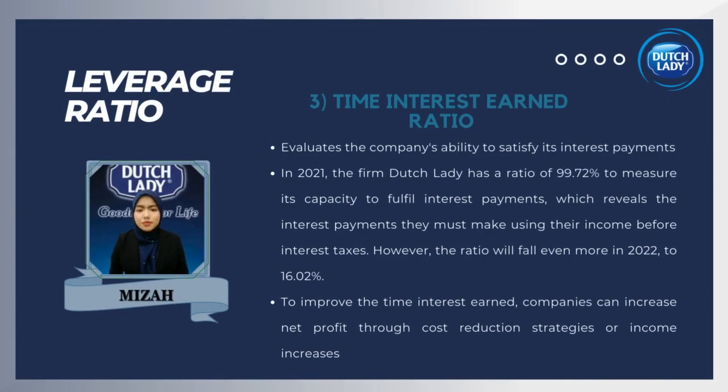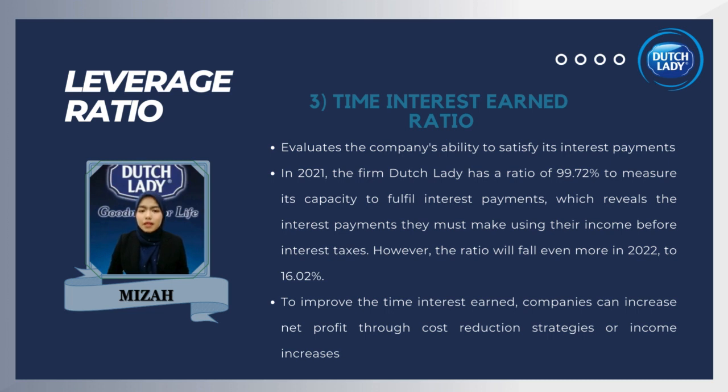Furthermore, the times interest earned ratio evaluates the company's ability to satisfy its interest payments. It may also be estimated using the firm's present level of profitability, which indicates how many times the company can pay its required interest cost. In 2021, Dutch Lady has a ratio of 99.72 to measure its capacity to fulfill interest payments, which reveals the interest payments they must make using their income before interest and taxes.